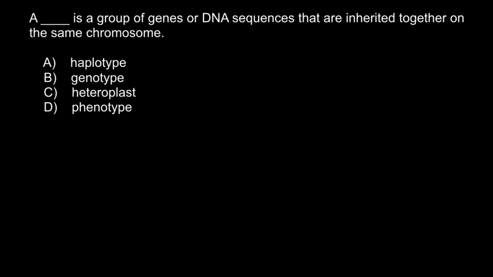Heteroplast, answer C. This is a term not from genetics but from surgery. We call heteroplastic such operations where we take a graft from a different individual or even a different species, and the recipient would be one person and the donor would be another person.